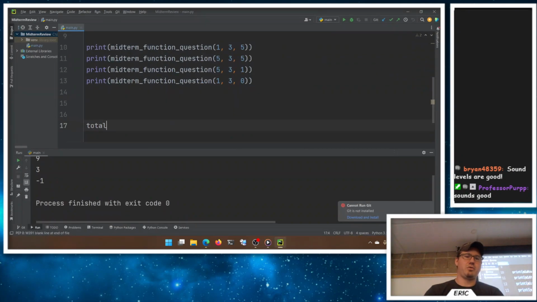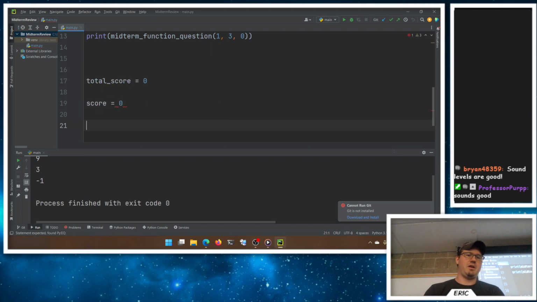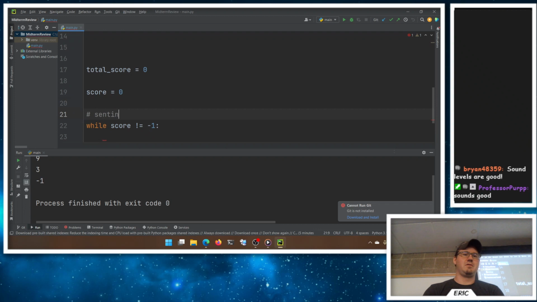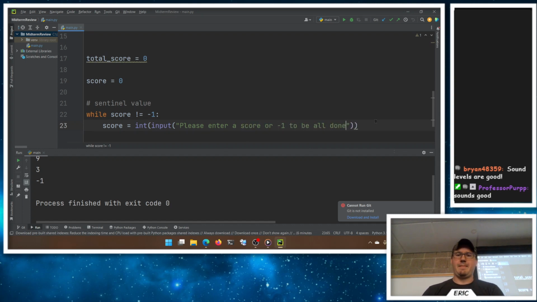Okay, so we'll have a total score that starts at 0, and then a score equals 0. And while score does not equal, I'll do -1 for now. Like this is using a sentinel value. We'll ask them for the score. Score equals an int of an input: Please enter score or -1 to be all done.